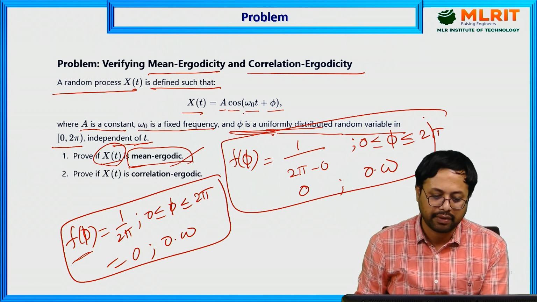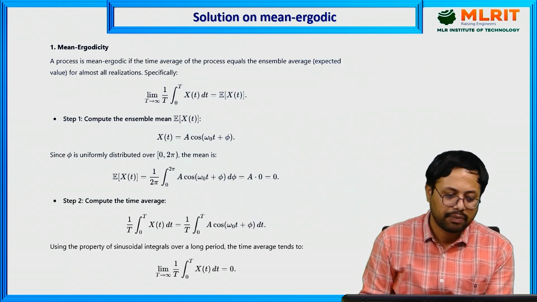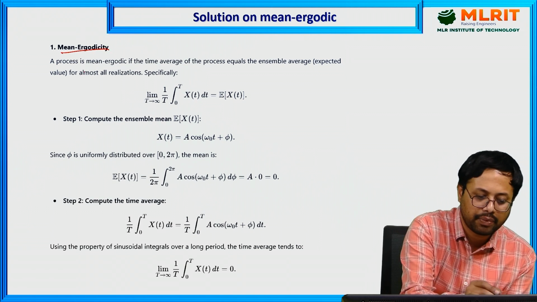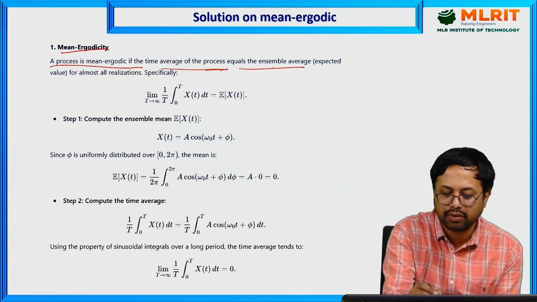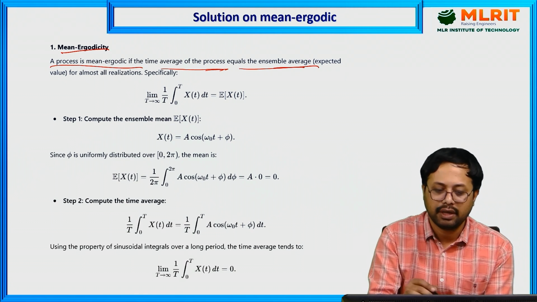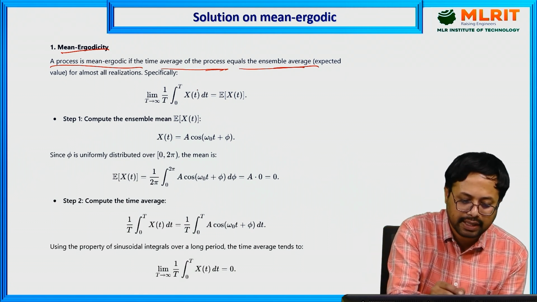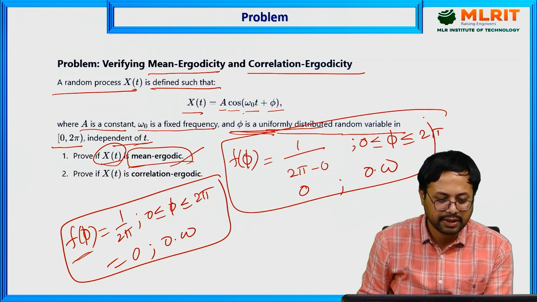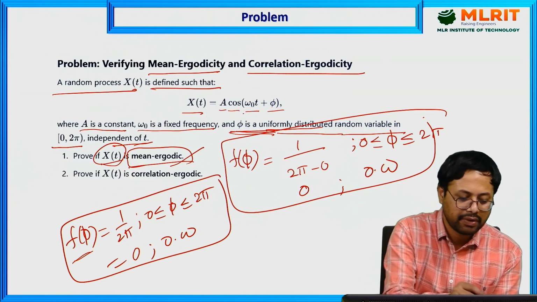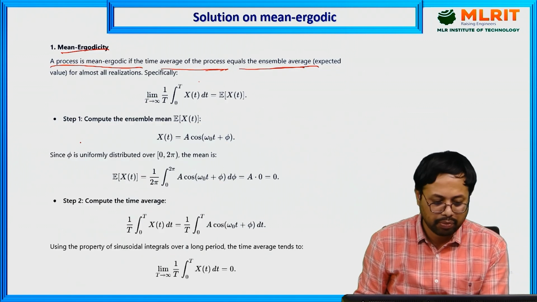First we'll check that one. Here the problem concerns mean ergodic. The first definition is that the time average of the process must be equal to the ensemble average, the expected value. This is the time average formula, but here it is defined between 0 to 2 pi, the 0 to 2 pi interval.